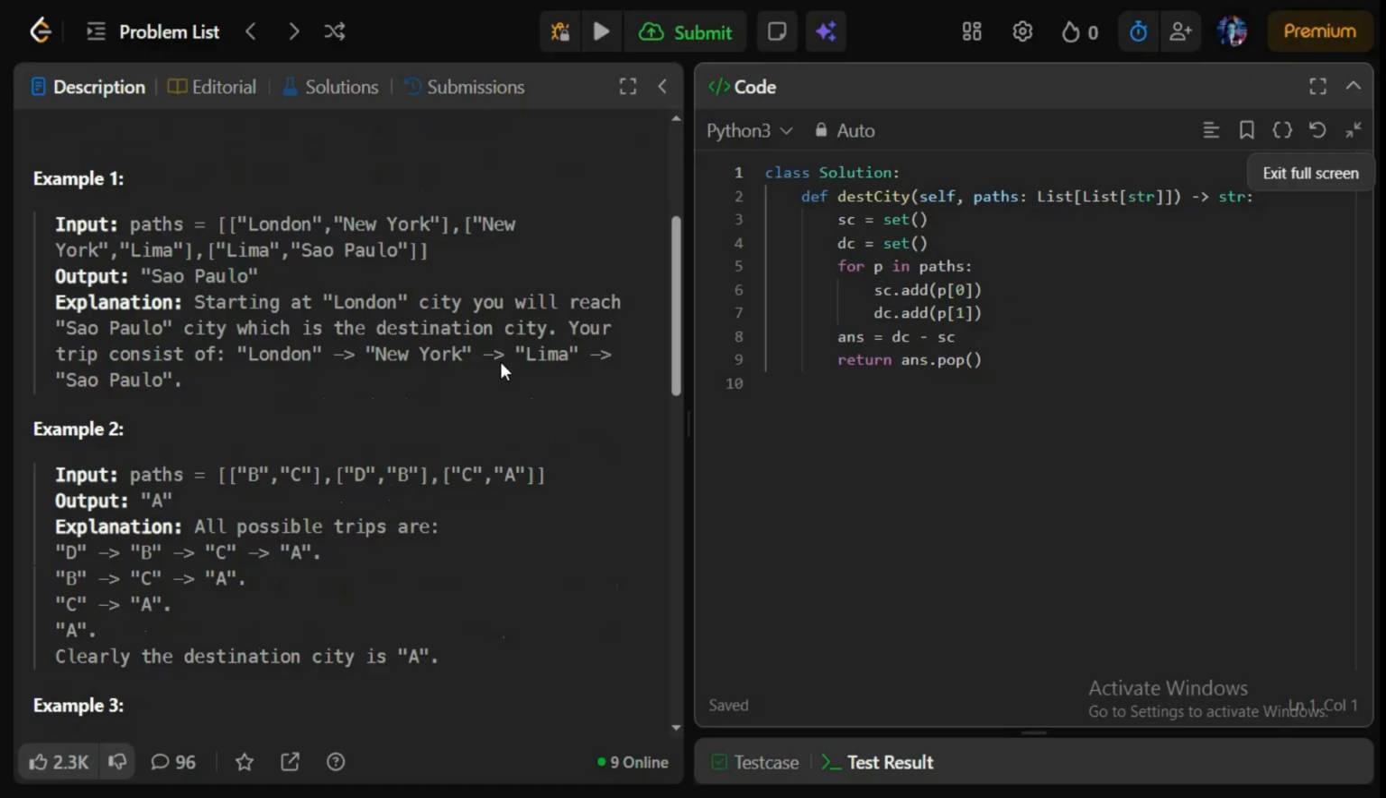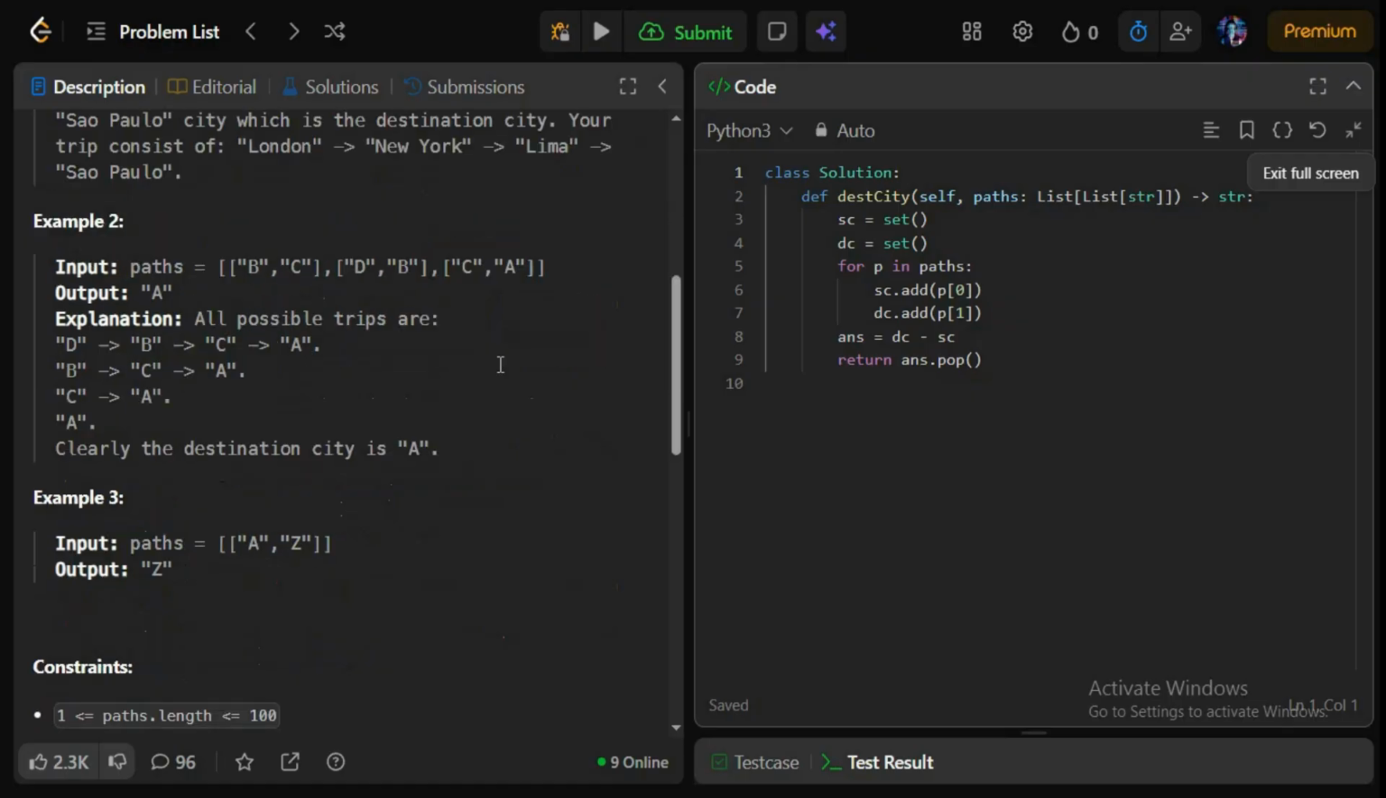Same in example 2, we are given 3 lists in which the path goes from B to C, then D to B, and then C to A. As you can see, C and B are both destination cities but they are starting cities as well. Only A is not a starting city, so the output is A. And in example 3 we are given a simple path from A to Z, and we know Z is the destination city, that's why that is the output.